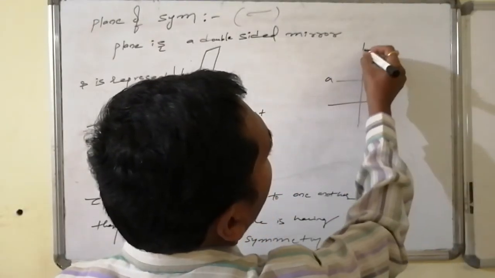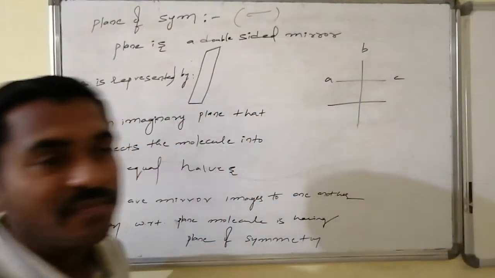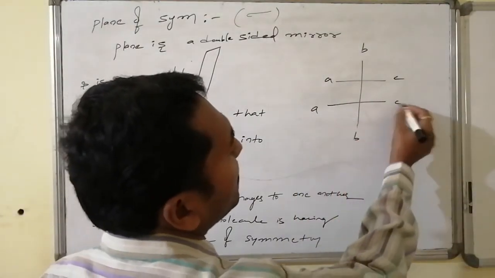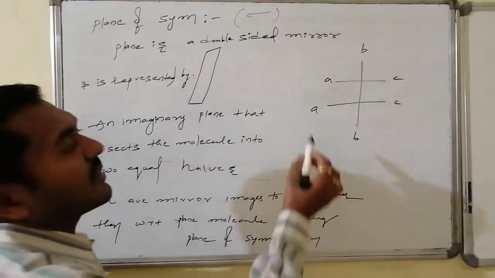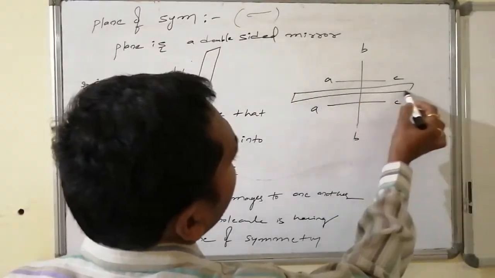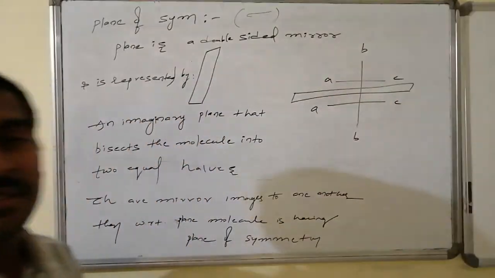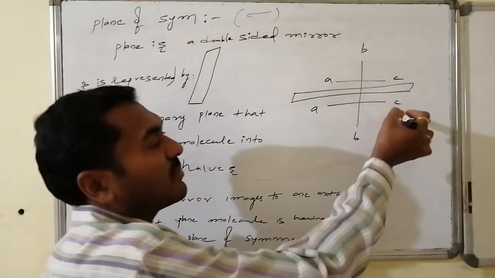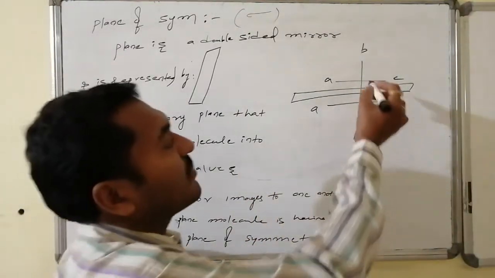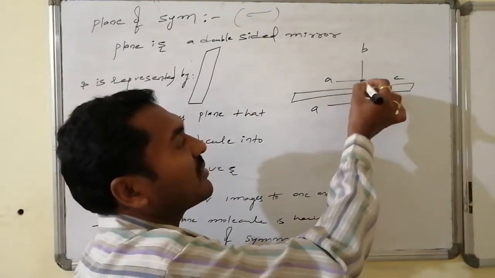This is A, this is B, and this is C. If the same valencies are present here, A followed by B followed by C, suppose after keeping a plane like this, then A is acting as mirror image to A, C is acting as mirror image to C, B is acting as mirror image to B, and similarly this chiral carbon is acting as mirror image to the other.